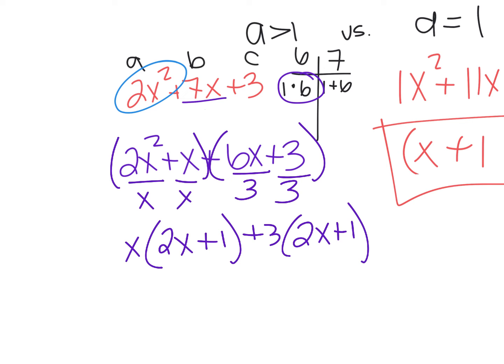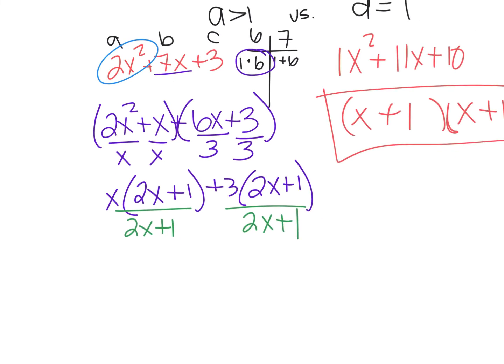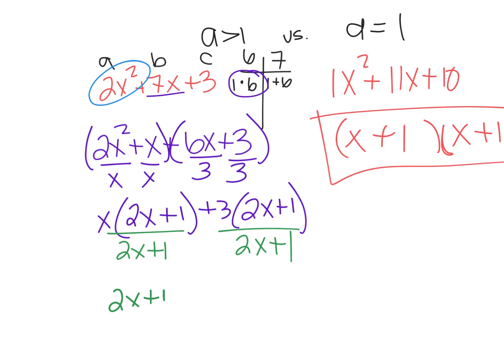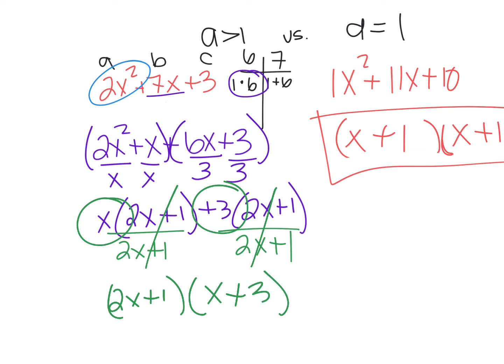Now, a great checking point is right here, okay? Because you want your parentheses to be the same. And you can see that we have 2x plus 1 and 2x plus 1. That means one of the parentheses that we multiplied, one of the binomials that we multiplied, is 2x plus 1. So we can factor this out because it's a greatest common factor. So we have 2x plus 1. Those are going to cancel. What's left over? X plus 3. So these are our binomials that we multiplied by. So this is our answer right there. Okay?